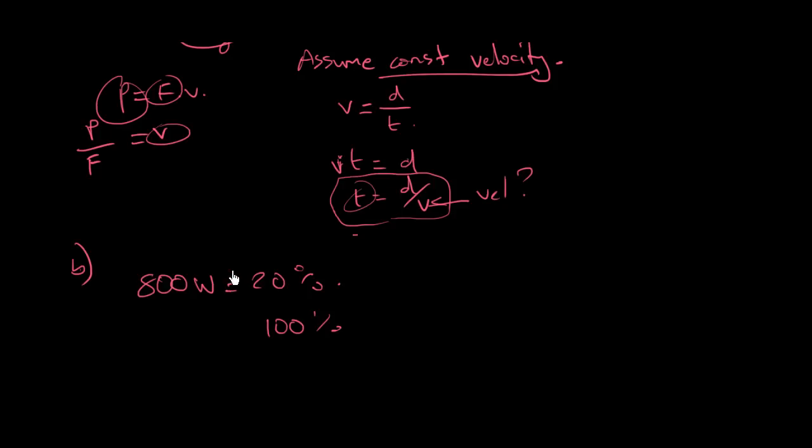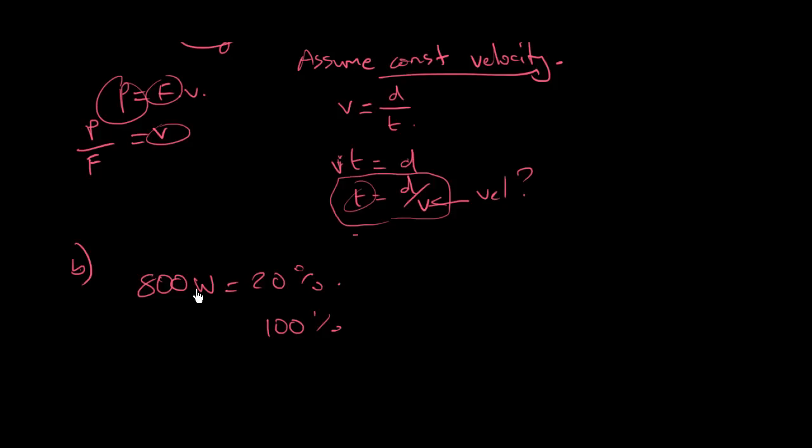Okay, so read the question properly, because it says how much chemical energy is converted by the motor during the whole lift, so during all the time that it lifts it up. So if we do this in watts, if we convert from 20% to 100%, we're going to know how many watts it does per second. But then we need to use the time from part A to multiply it by that to get the total number of joules that it's done during the whole lifting.